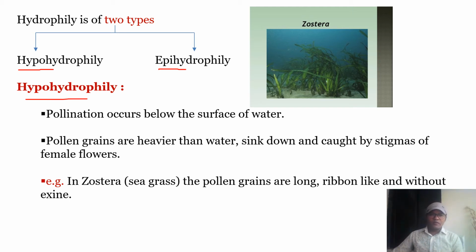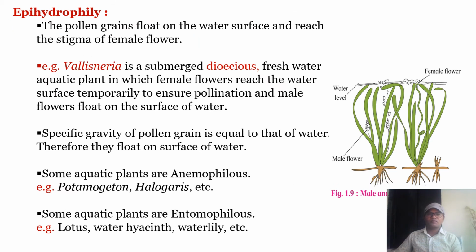In hypohydrophily, pollen grains are heavier than water so that they can sink down and be caught easily by stigmas of female flowers. In Zostera, the seagrass, the pollen grains are long, ribbon-like and without exine. Why are they without exine? So as to flow properly and sink onto the stigmas of female flowers.